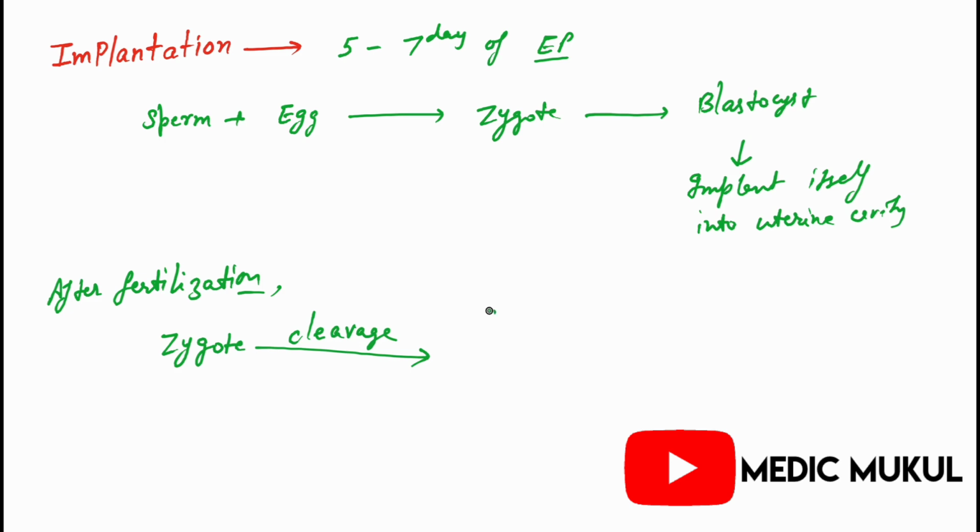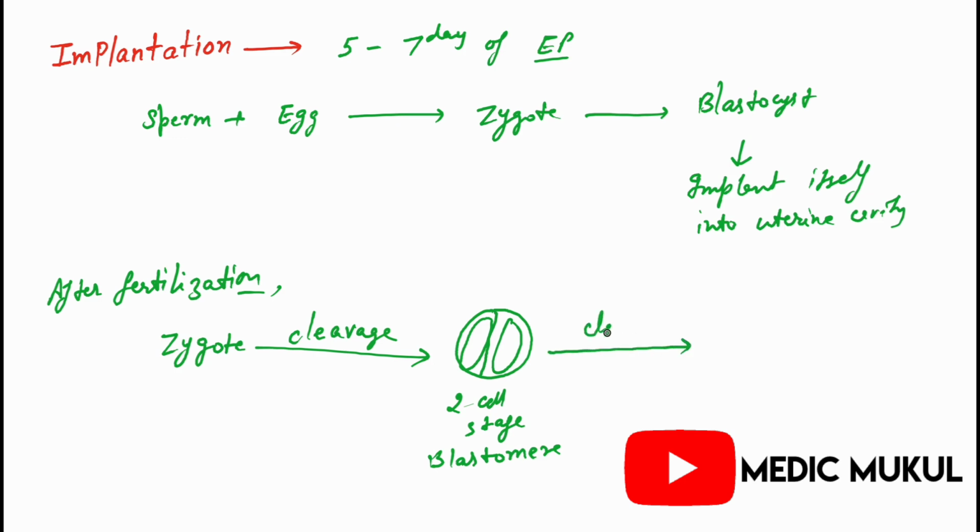It will divide into two cells, that is the two cell stage, the first cell and the second cell. These are the two cell stage blastomeres. And these blastomeres will further cleave into the four cell stage.